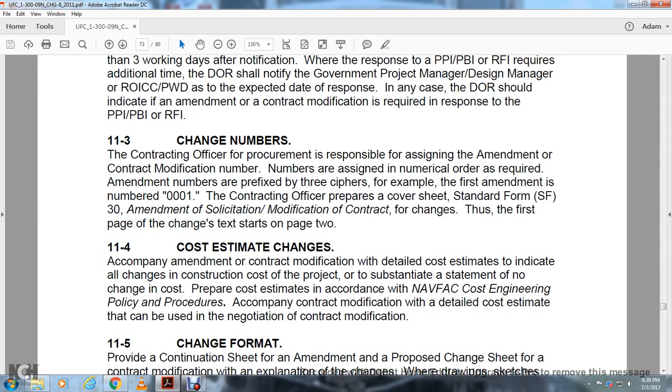Changes in the number. The contracting officer procurement is responsible for signing the amendment of the contracting modification number, to sign with the numerical order required for the amendment numbers with prefix. For example, the first amendment, the number 0001. Contracting officer prepared the cover sheet, standard form 30, amendment of solicitation modification of the contract for the change for the rest of the first page for the change text for the start page on 2.